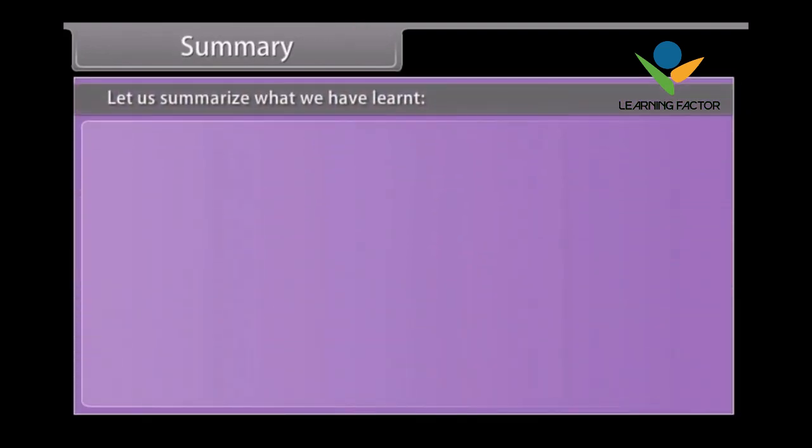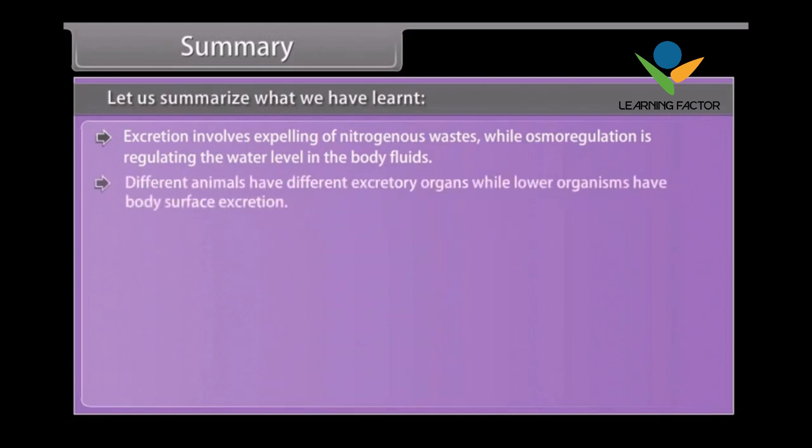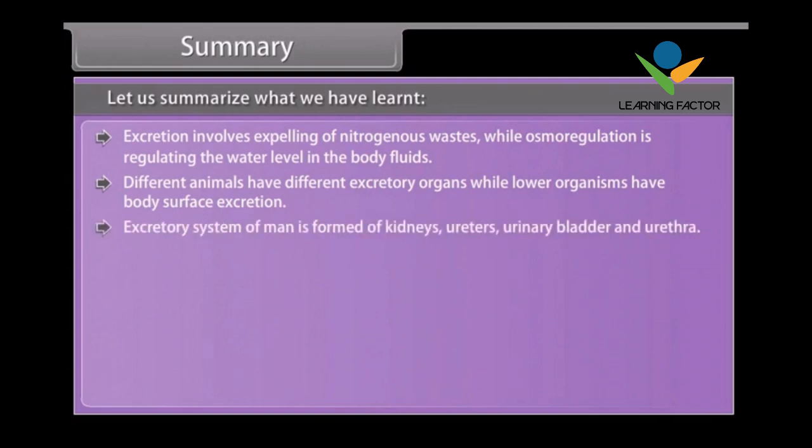Summary. Let us summarize what we have learnt. Excretion involves expelling of nitrogenous wastes, while osmoregulation is regulating the water level in the body fluids. Different animals have different excretory organs, while lower organisms have body surface excretion. The excretory system of man is formed of kidneys, ureters, urinary bladder and urethra.